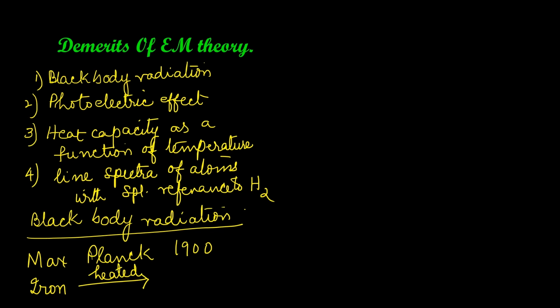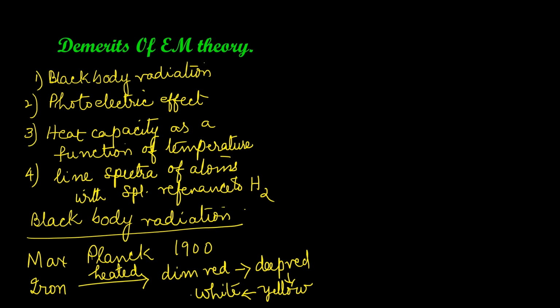The visible part of radiation, of course, is only white light, that is the visible spectrum, but it appears in the form of 7 colors. So he found that different colors appeared. The object first turned to dim red, then to deep red, then yellow, white, and then finally blue color. It has not given out all colors of the visible part of the spectrum. Only a few colors are radiated. The object turned to these colors in succession as the temperature increased.